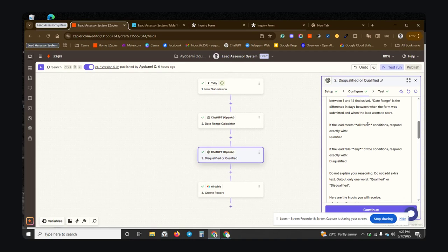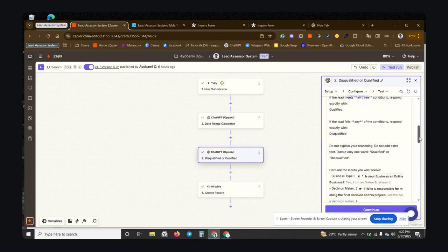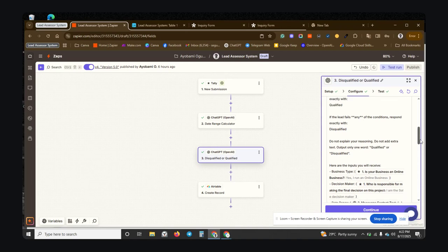There's something about these systems. They see these asterisks as markers of something very, very important, right? So I'm saying if the lead meets all three conditions, respond exactly with "qualified." If the lead fails any of the conditions, respond exactly with "disqualified." Do not explain your reason. Do not add extra text. Output the word qualified or disqualified.